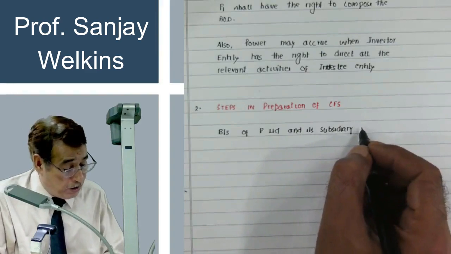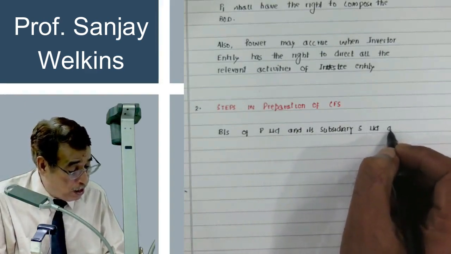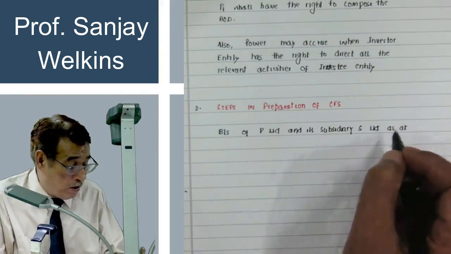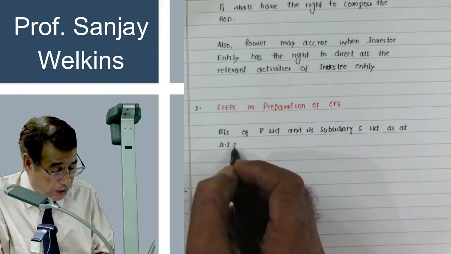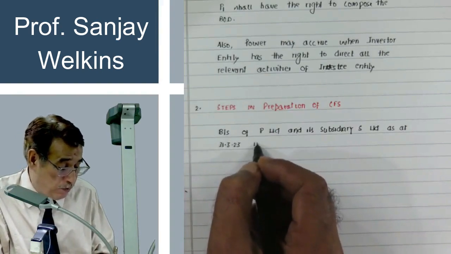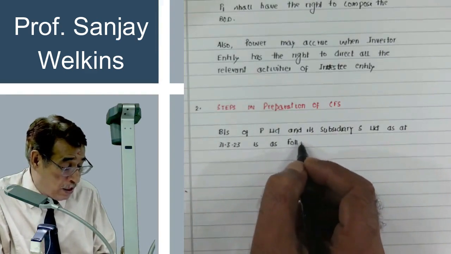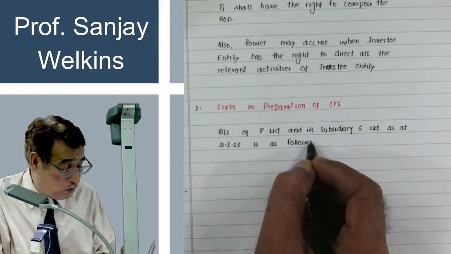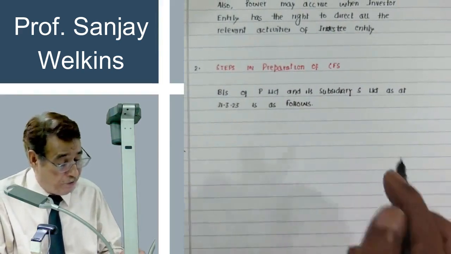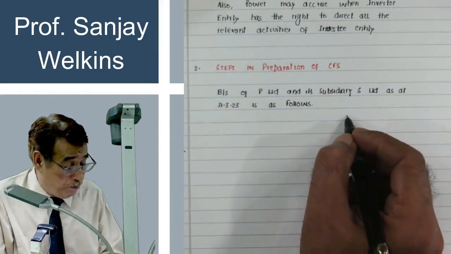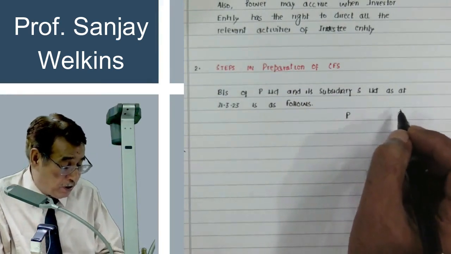Balance sheet of P Limited and its subsidiary S Limited as at 31st of March 2023 is as follows. Now this time I am drawing the balance sheet of P Limited and S Limited, correct?